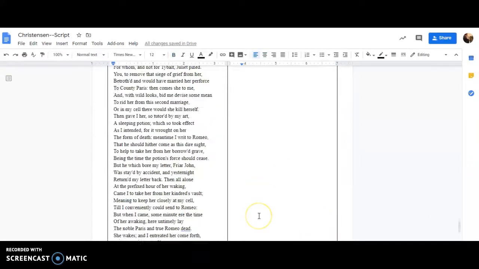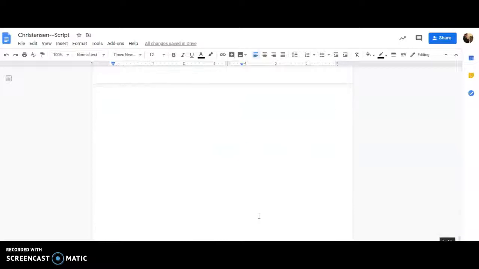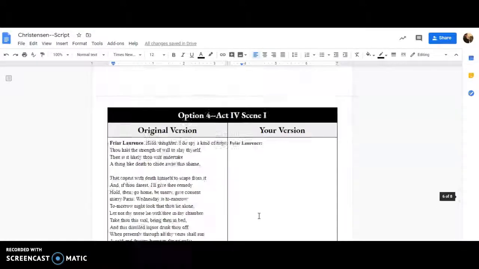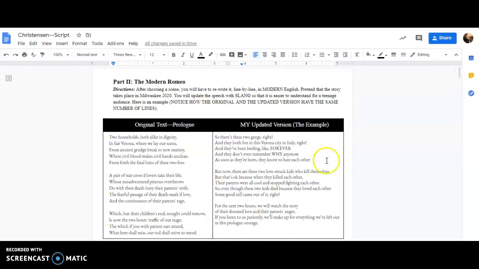Yeah. So you can see you've got all these options. They're all here. You have to make a copy of the document. Once you're done, please submit it. Or if you can't figure out how to submit it in Google Classroom, please share it with me, and then I'll look it over and let you know how it is. This is due at Friday at 11:59 p.m. Good luck.